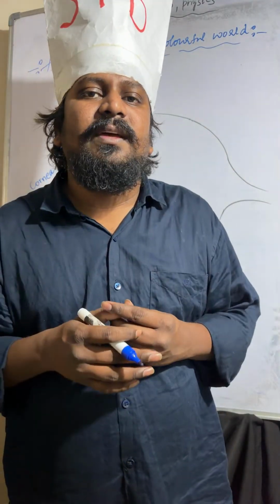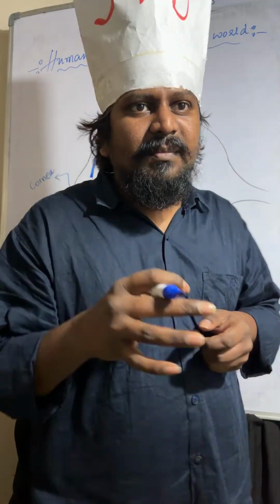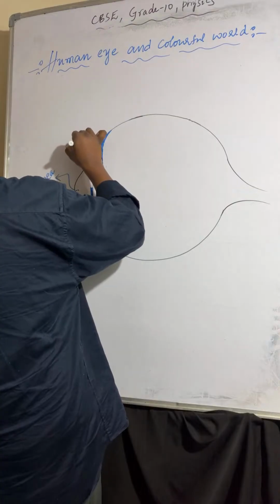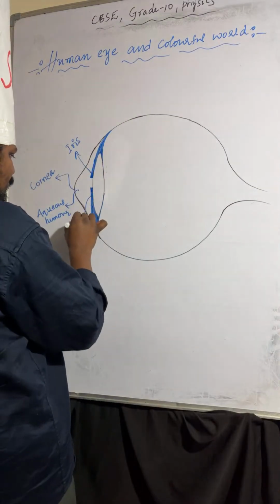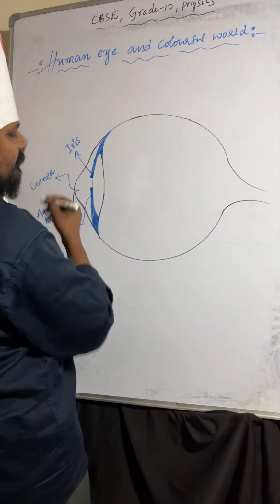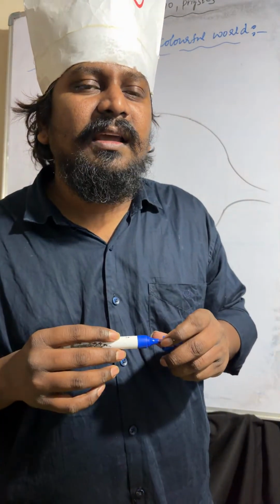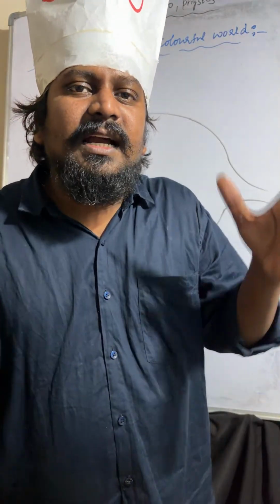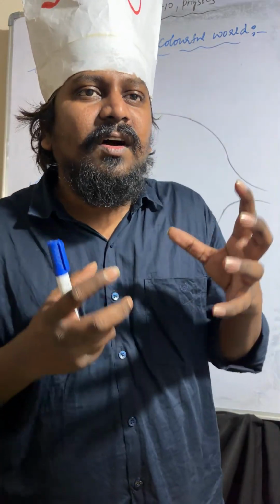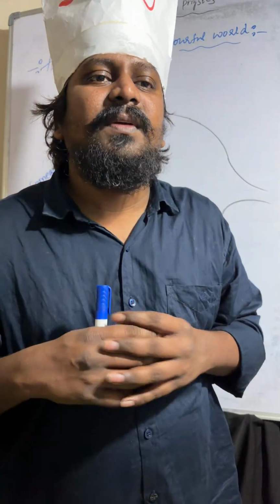So aqueous humor is a jelly-type liquid present between the cornea and the eye lens. And coming to the next one, this is the iris. Here also the iris will be there. Both these portions we can say are the iris. Iris is a dark muscular diaphragm which controls the size of the pupil.